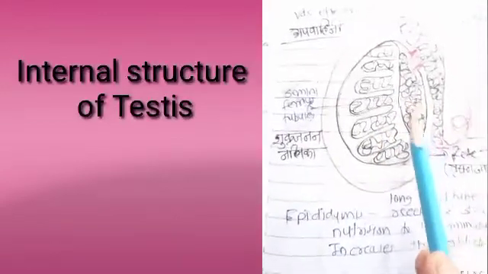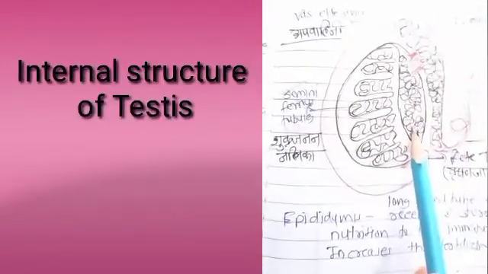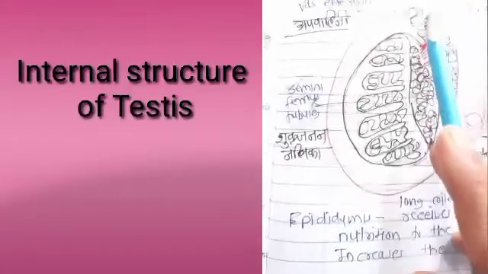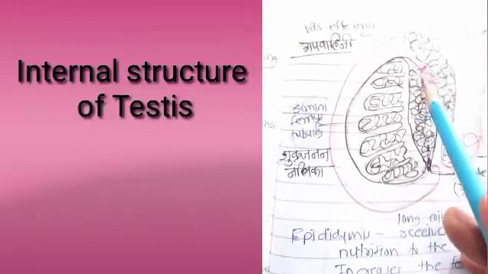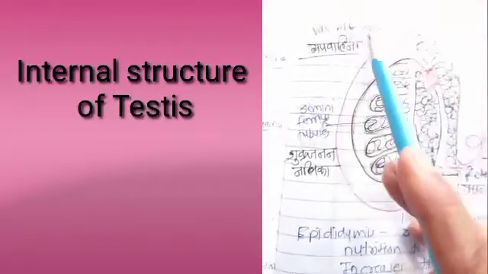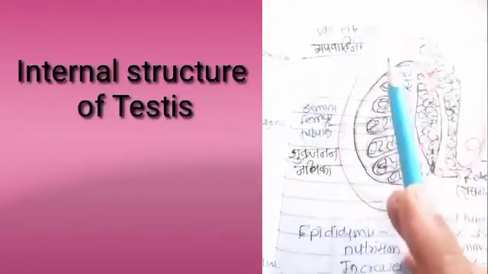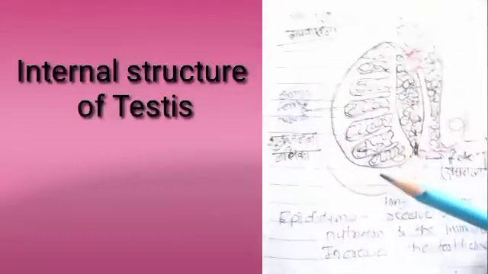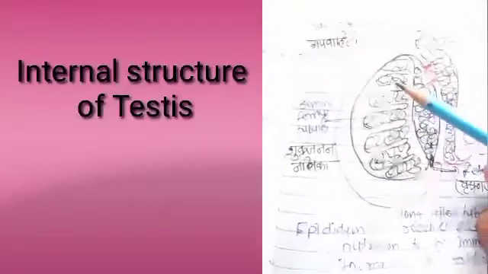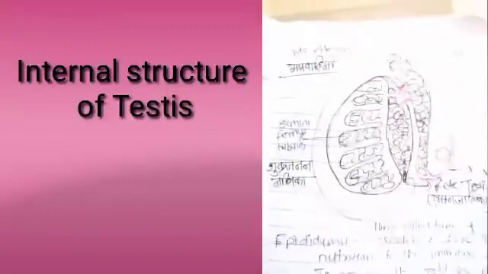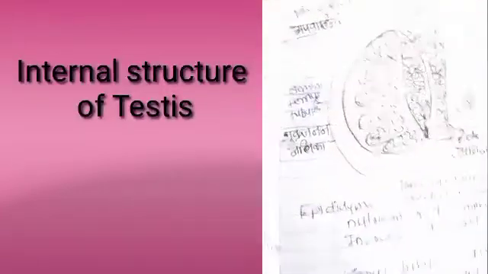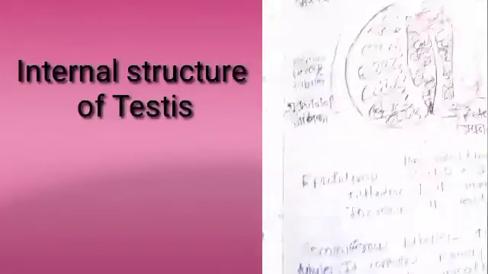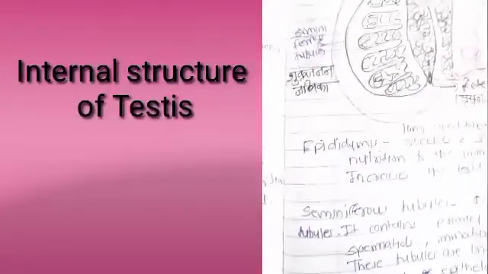Then this is the rete testis. Rete testis मध्ये त्याला वृषण जालिका असं म्हणायचं, and outside it is the epididymis. The tube-like structure joining this epididymis is the vas efferens म्हणजे अपवाहिनी. This seminiferous tubule produces the sperms, and the formation of the sperms takes place by the process of meiosis, and it is called spermatogenesis.